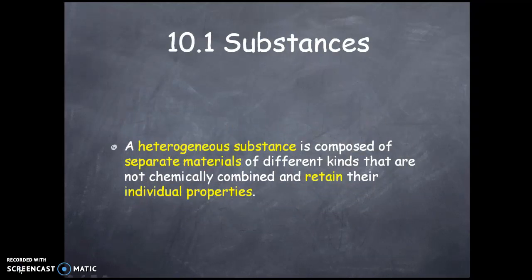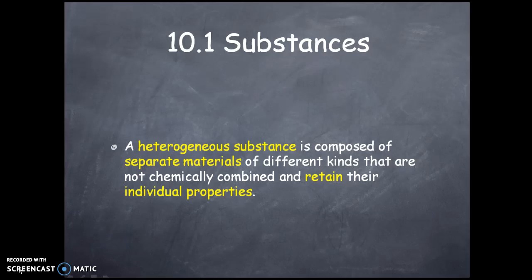Substances. A heterogeneous substance is composed of separate materials of different kinds that are not chemically combined and retain their individual properties. For example, if you are adding salt and sugar, even though they look exactly the same, so you might think that they are completely dissolved or mixed, that mixture will still have the salt and sugar features.